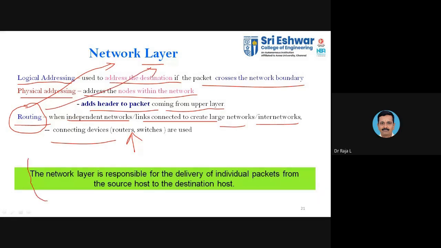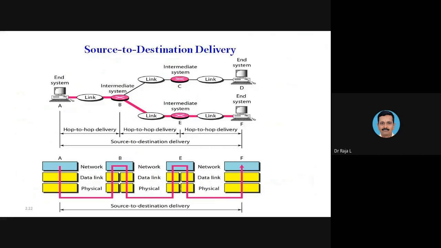So in a single statement, the task of the network layer is responsible for delivery of individual packets from the source host to the destination host. That is the task of the network layer. The next one, so this is what normally is source to destination delivery. So this is the path available to reach the destination. So from the network layer.